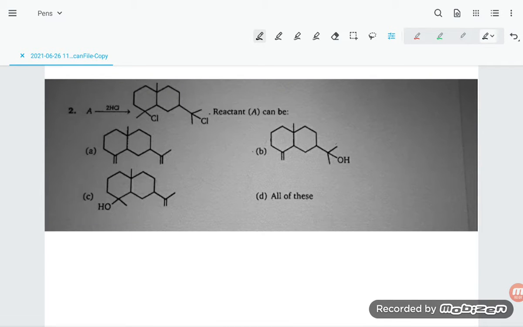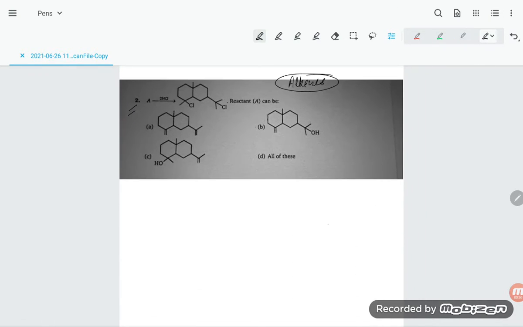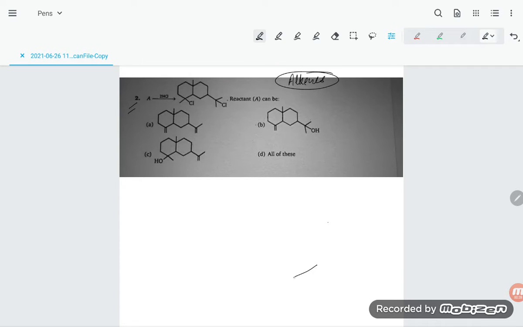Hello students, let us see problem number 2 from the M.S. Chauhan book, chapter Alkene. We have selected student Alkenes. So dear students, how can you understand these questions? If you see these questions, we are given the product. Firstly, let us try to draw out the product, students. So here I am putting the product.